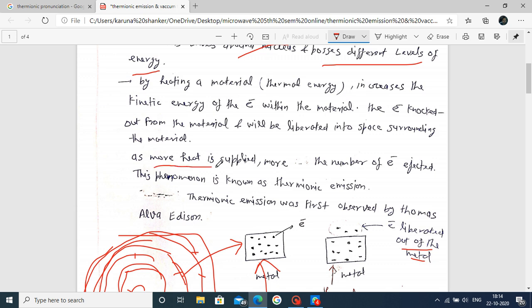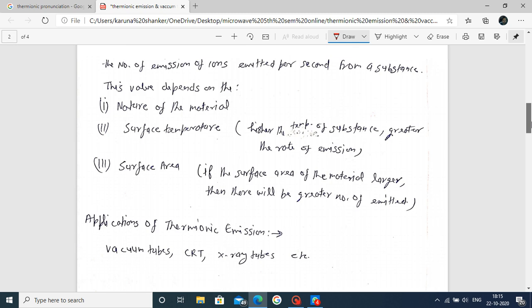Also, the more heat is supplied, the more electrons are ejected. This means the more heat is provided to this material, the more electrons are ejected from the surface. This phenomenon is known as thermionic emission. These are the basic concepts of thermionic emission.